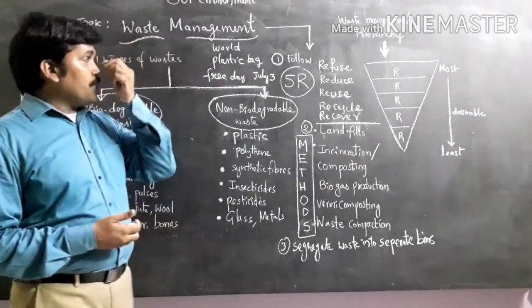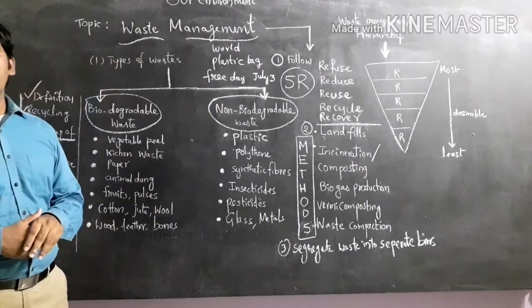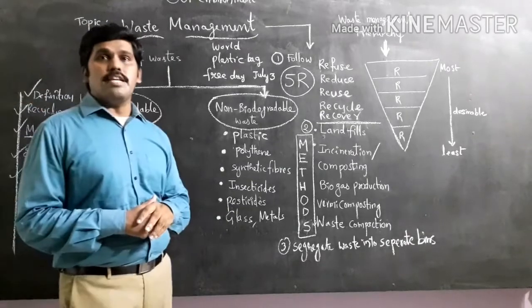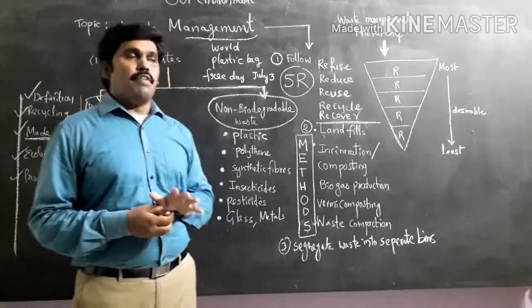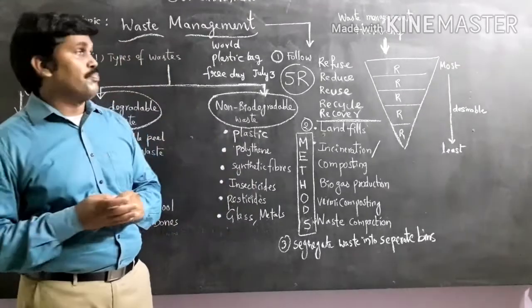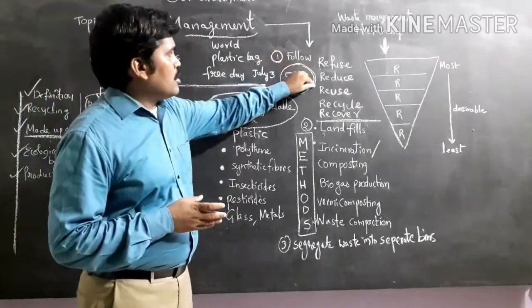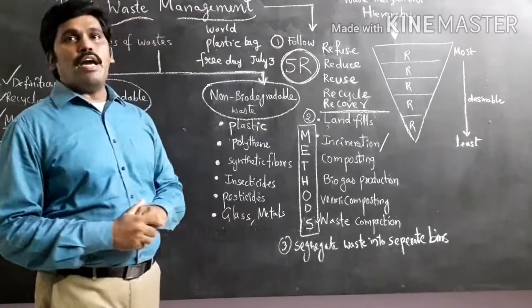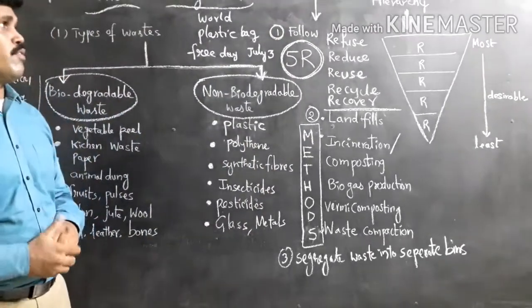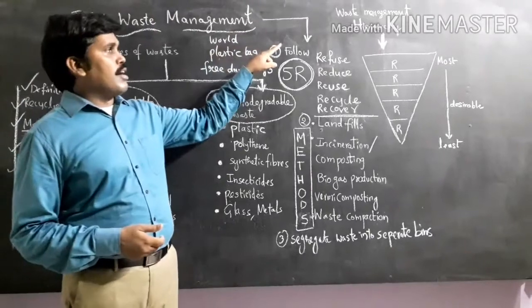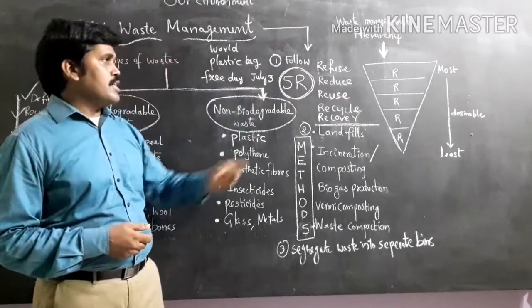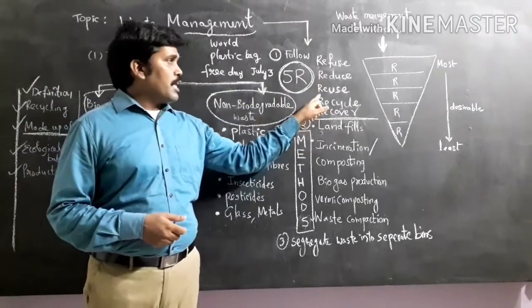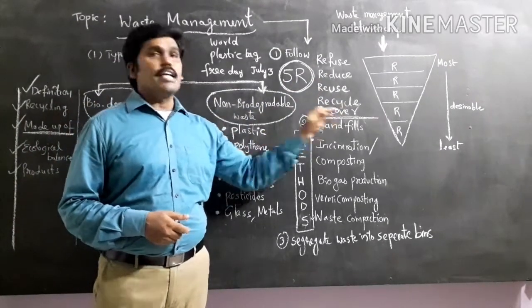But as per the management of waste material, especially I am talking about solid waste materials in this class, how to reduce the usage of the waste materials and how to manage them. First we have to follow the concept called 5R. What is the concept? 5R. If you see the 5R concept, we have 5 R's. First one is refuse. Second one is reduce, reuse, recycle, recover.